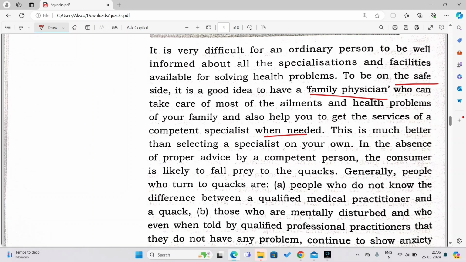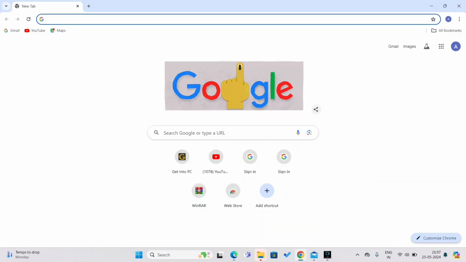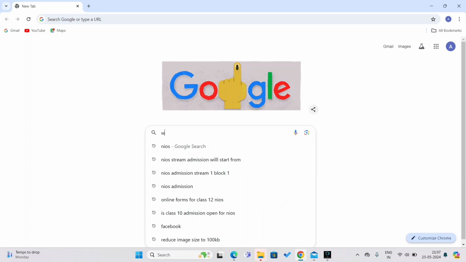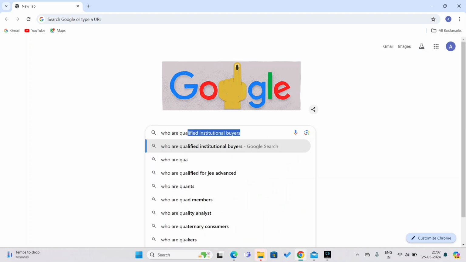So in the absence of proper advice by a competent person, the consumer is likely to fall prey to quacks. See here, this important word is coming here, quack, right? Quack. So generally, shall we see in Google who are quacks? Let us see. Who are quacks?